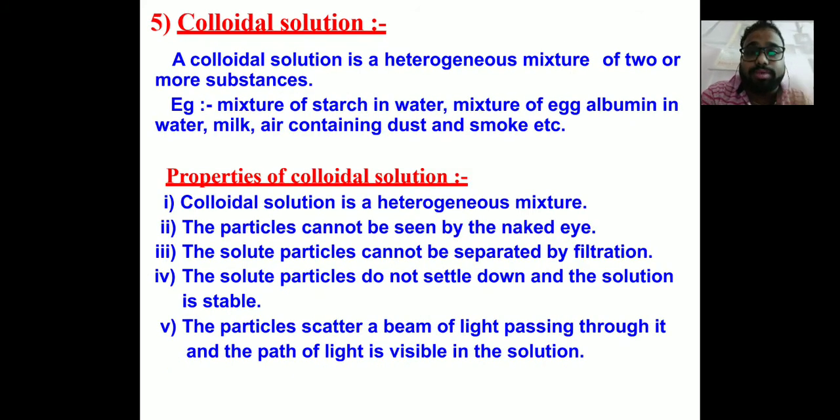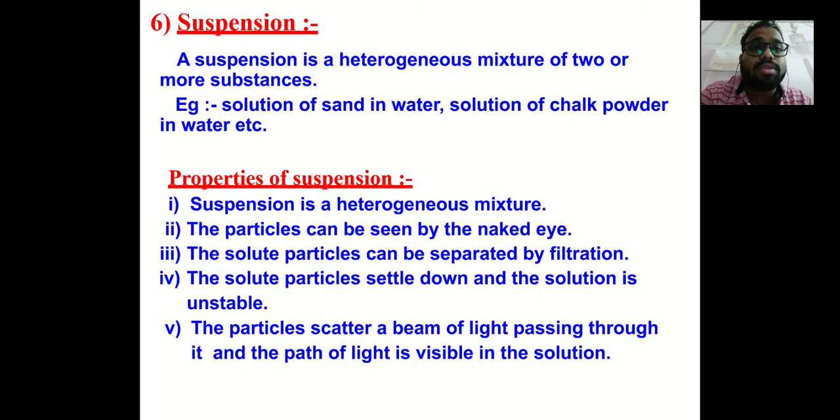Then we have colloidal solution. Colloidal solution is a heterogeneous mixture of two or more substances. True solution is a homogeneous mixture, whereas colloidal solution is a heterogeneous mixture. Properties of colloidal solutions: it is a heterogeneous mixture, particles cannot be seen by the naked eye, the solute particles cannot be separated by filtration, and the particles scatter a beam of light, the most important one. True solutions do not scatter a beam of light, but colloidal solutions scatter a beam of light, which we have already done.